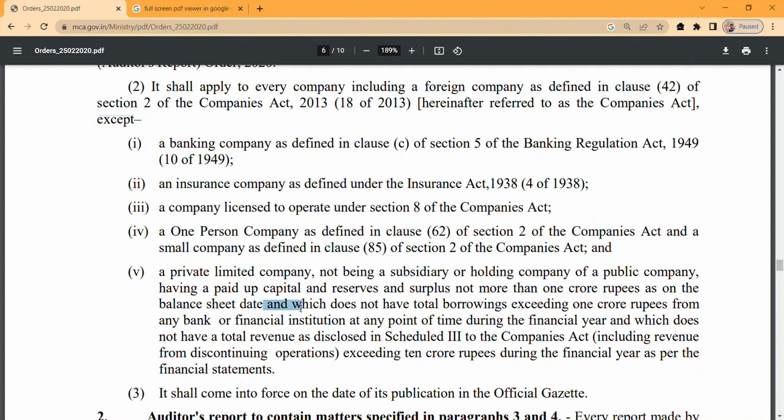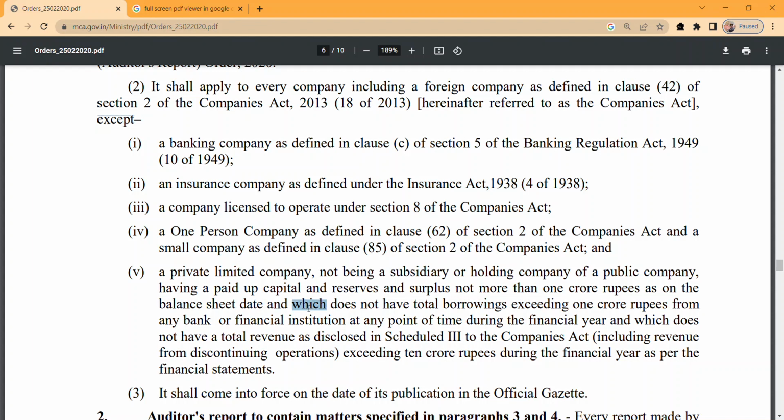All of these limits need to be checked, and there is no 'or' mentioned between them. So all these conditions need to be fulfilled to not be covered by CARO. To get the exception, you need to completely fulfill these points. Otherwise, if you do not fulfill any one of the points, then CARO will be applicable.